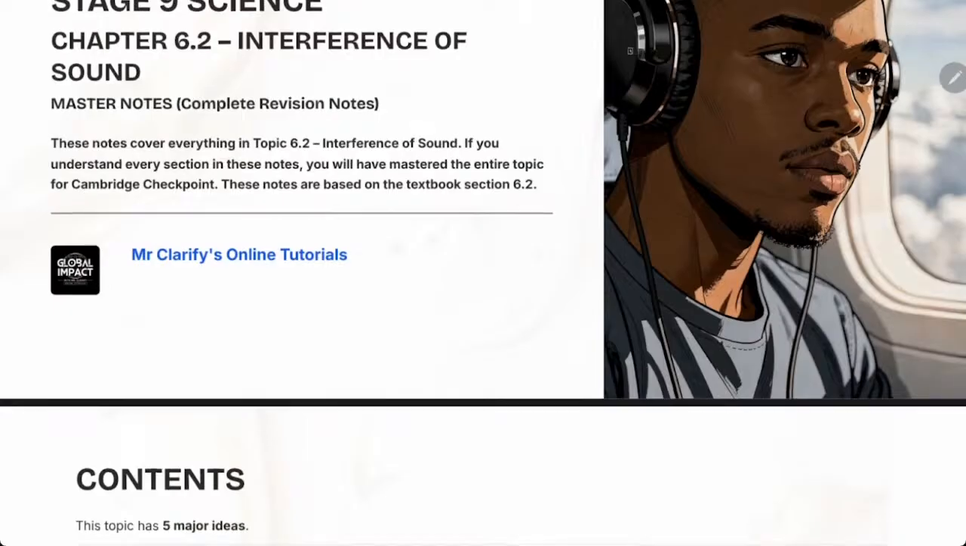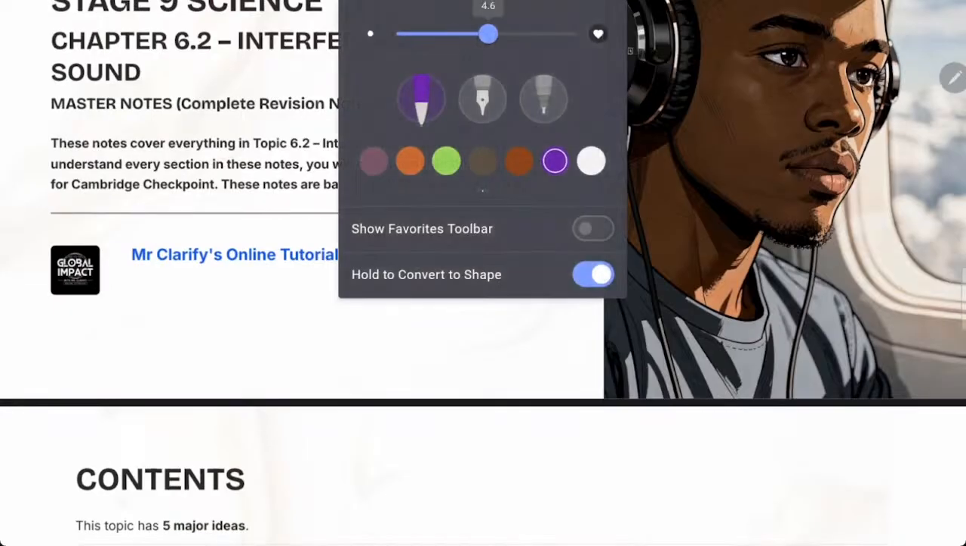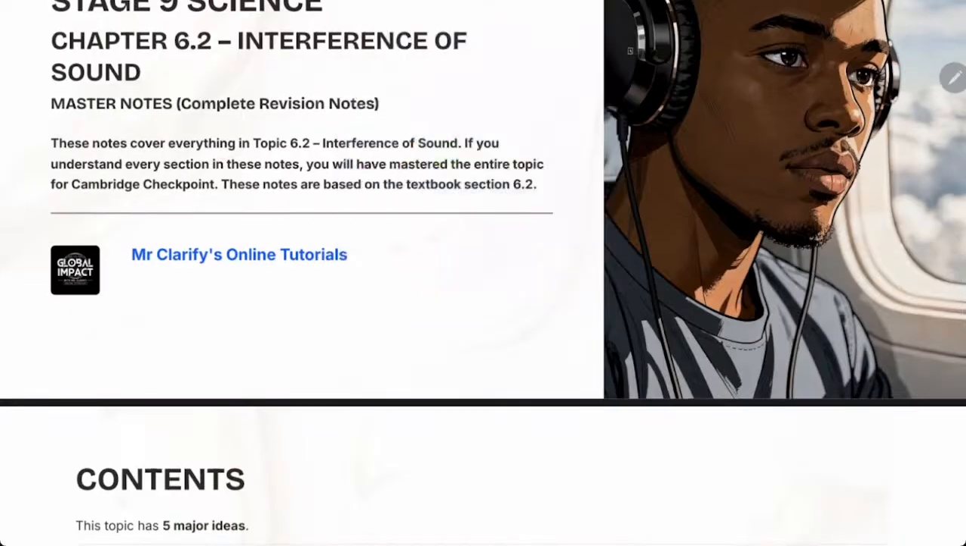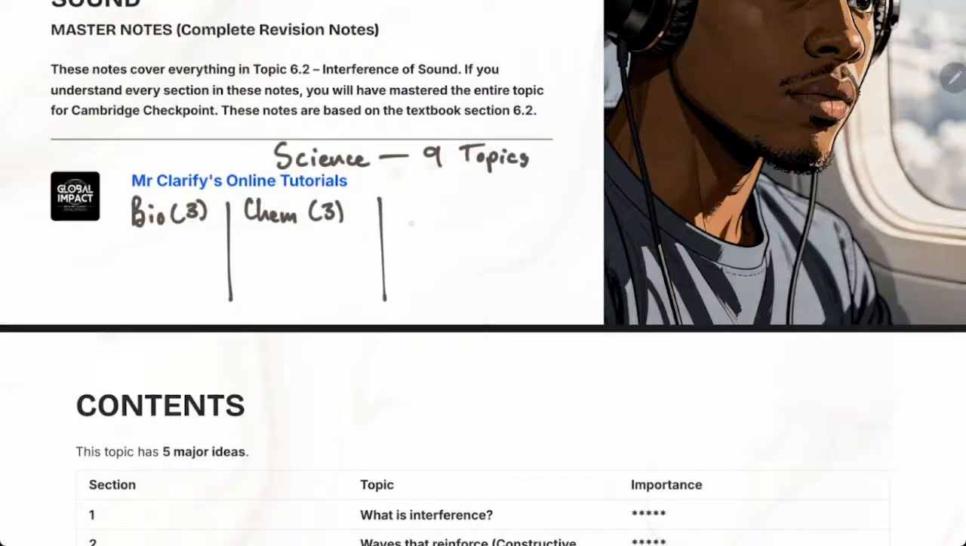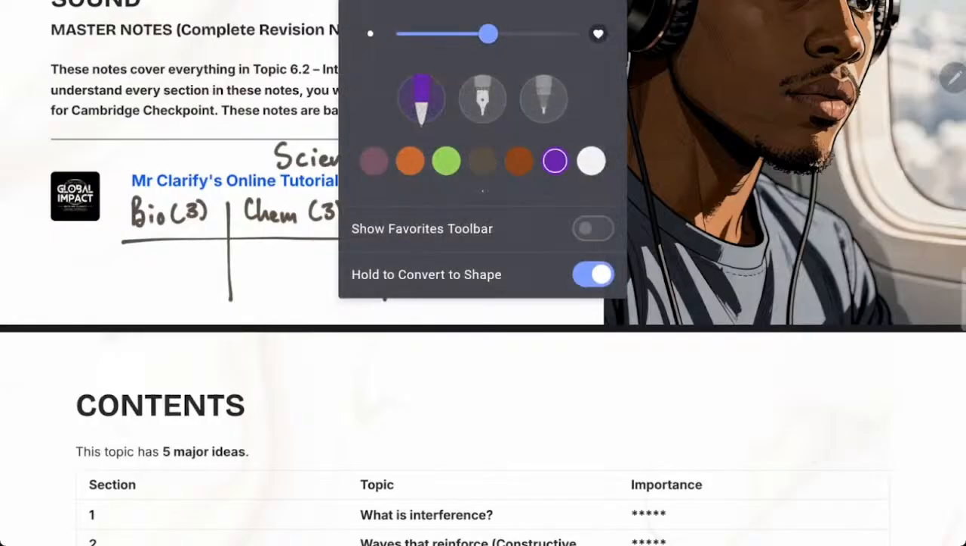Do you remember how your stage 9 science is like? It is how many chapters? 9. Okay? Stage 9 science has 9 topics. How many for bio? 3 for bio. How many for chem? 3 for chem. How many for physics? 3 for physics. 3 bio, 3 chem, 3 physics.